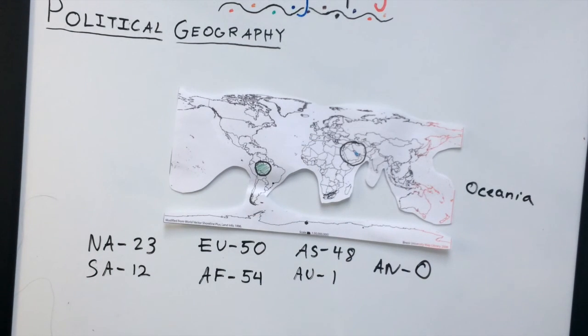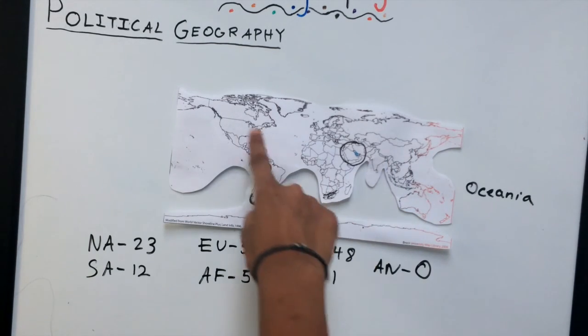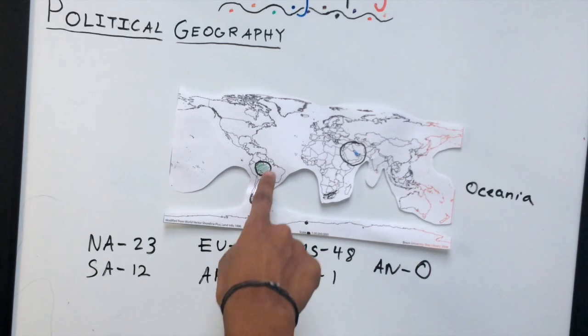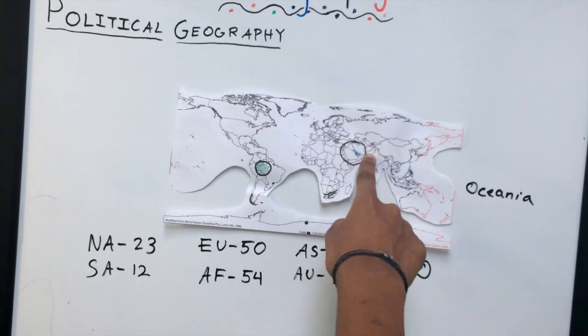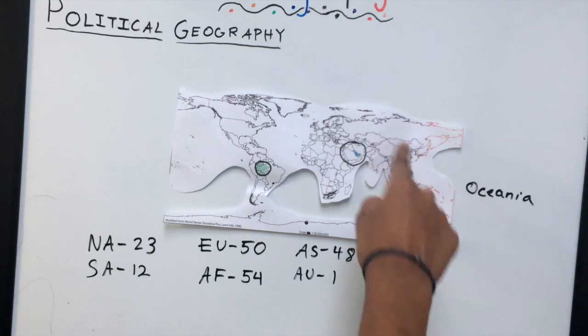And then the largest countries by population. China is in first place, then India, then the US, Indonesia, Brazil, Pakistan, Nigeria, Bangladesh, Russia, and Japan.